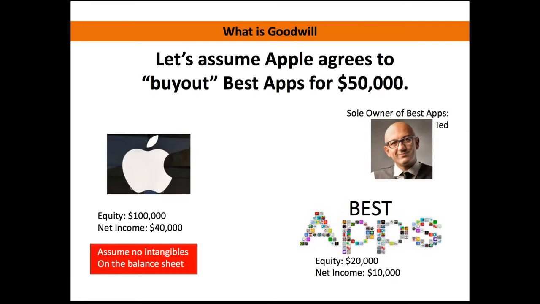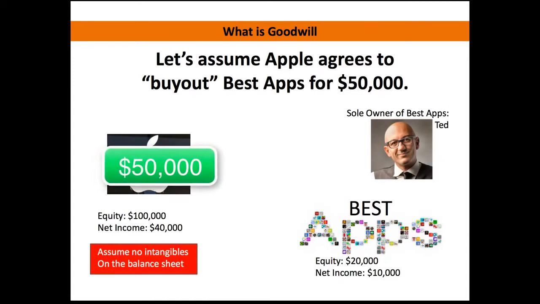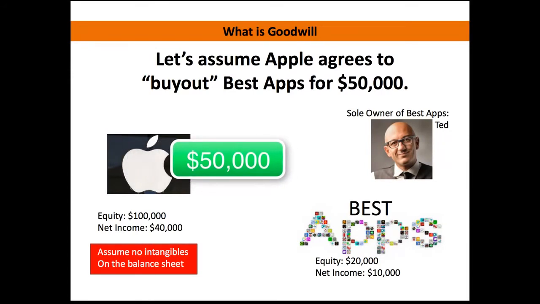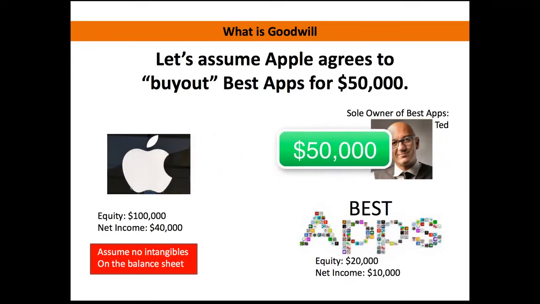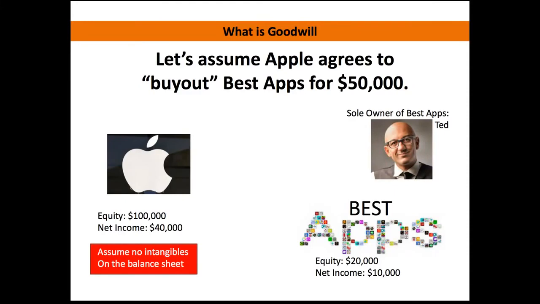But we're just going to use $50,000 for this example to demonstrate how goodwill is added to a balance sheet. Let's also assume that Best Apps is owned by a single owner named Ted, and we have a picture of Ted there. In order for Apple to acquire Best Apps, they're going to pay Ted $50,000 for the company. You can see that payment being made to Ted from Apple.